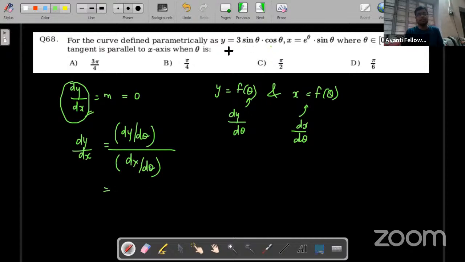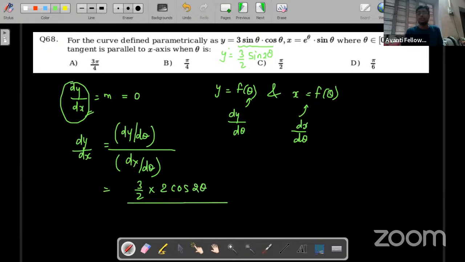Now dy by d theta. First of all, here y is in terms of sine and cos, so we can use the double angle formula. We'll multiply and divide by 2, and then this will become sine 2 theta. Okay, so what is dy by d theta? 3 by 2 into sine 2 theta, differentiation is 2 cos 2 theta